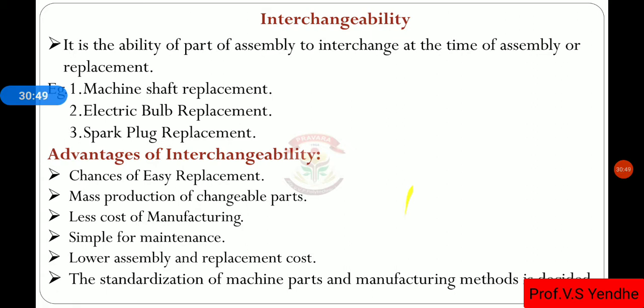Then, the advantages of interchangeability: easier replacement, so that due to the interchangeability property we can easily replace the parts. There is no problem with the replacement. Then mass production of changeable parts can also be done. Then a lower cost of manufacturing, due to the mass production. It is simple for maintenance, with lower assembly and replacement cost. Then standardization of machine parts and manufacturing methods.